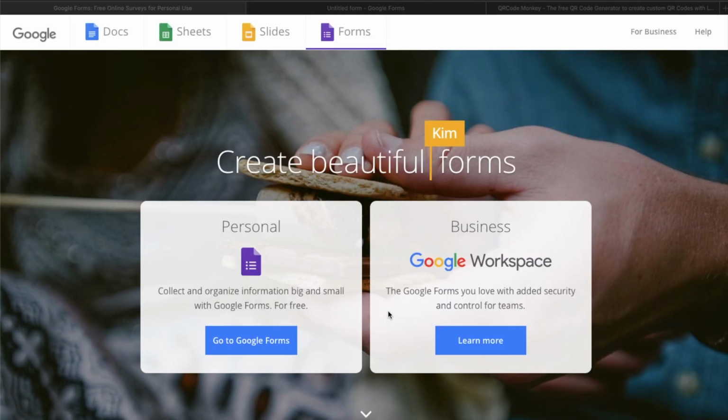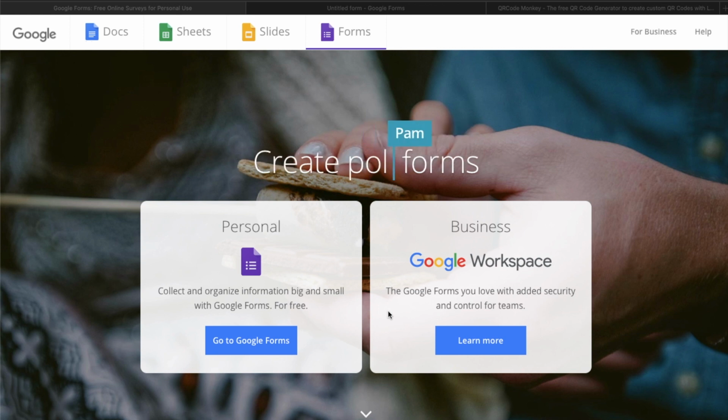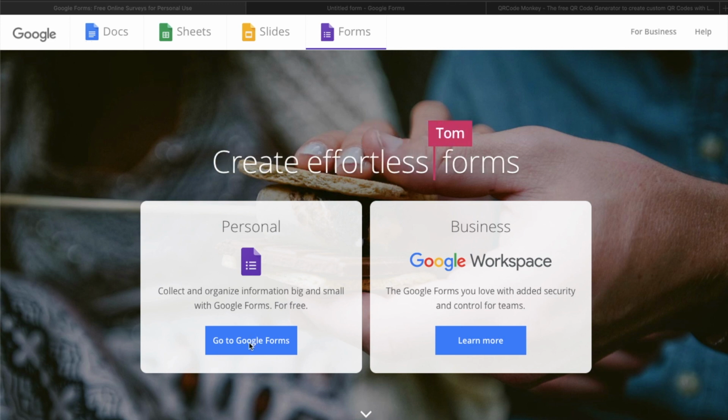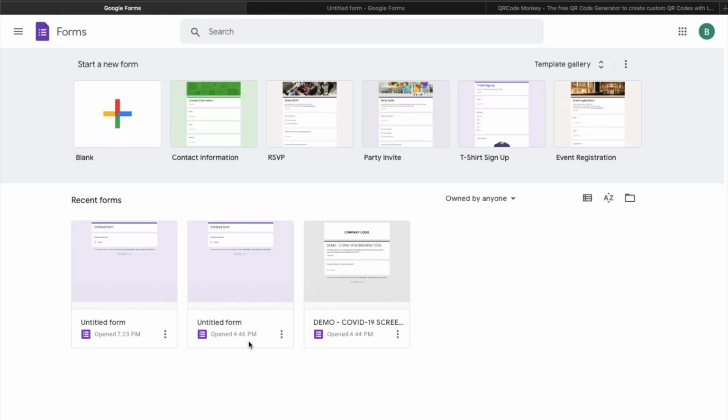Everyone, let's begin now on creating the COVID-19 screening tool. Before we begin, you will need to make a Gmail account for the company you represent. Once that's complete, type Google Forms and come to this page here. Click on the personal option. Once that's complete, click on Start a New Form, blank.